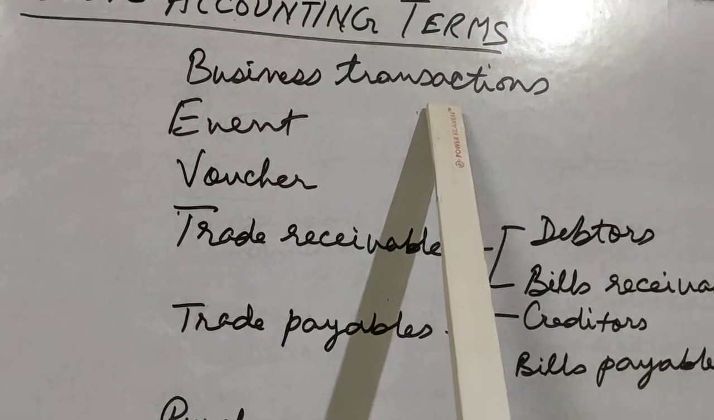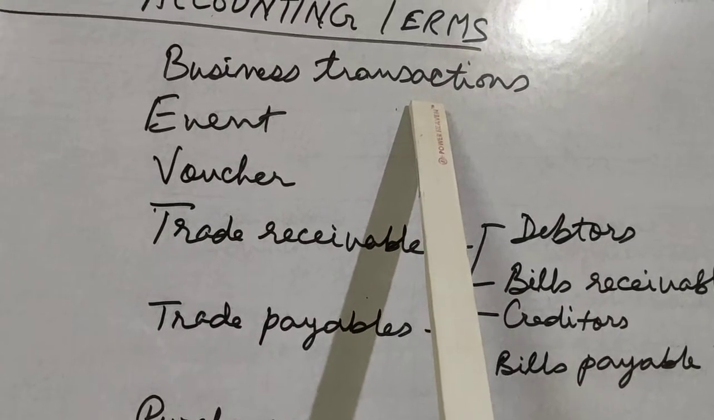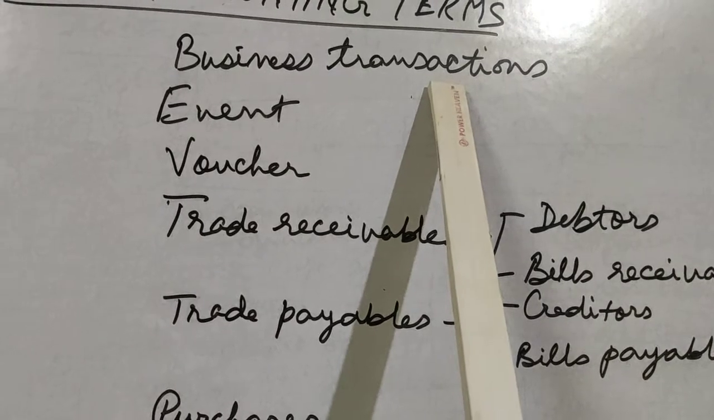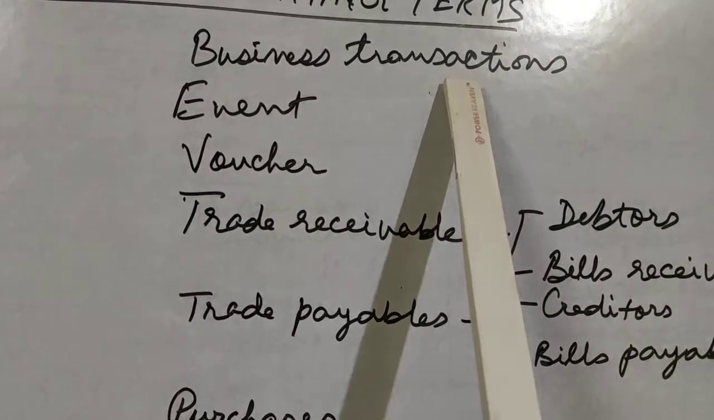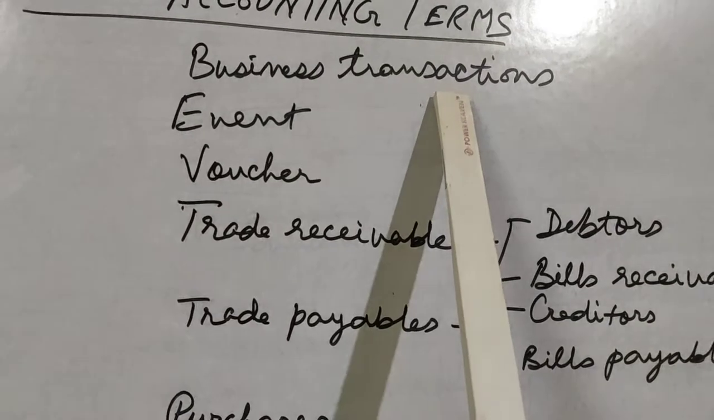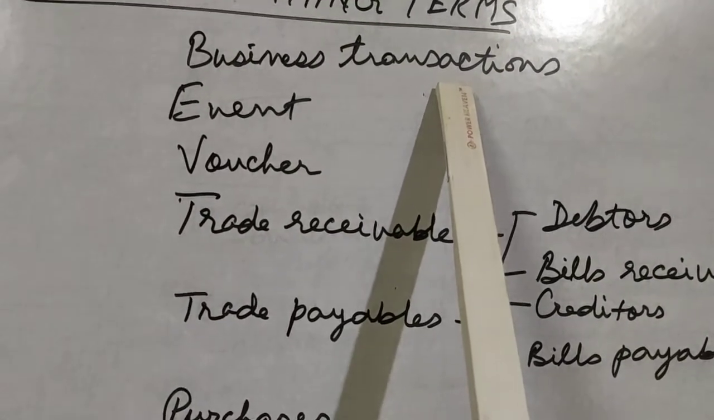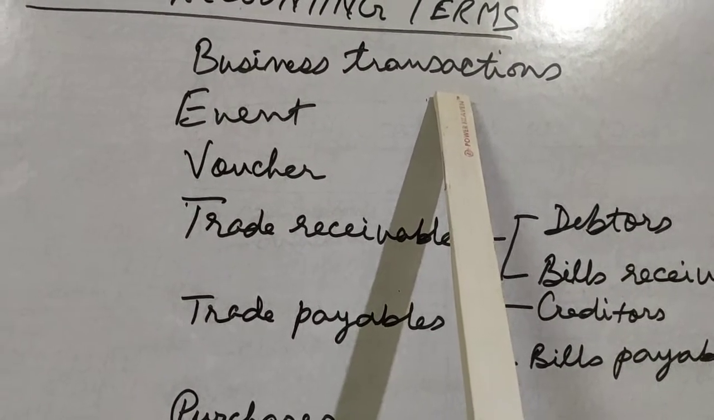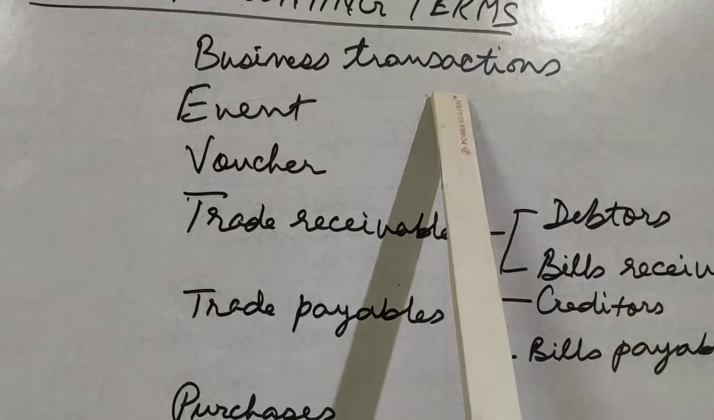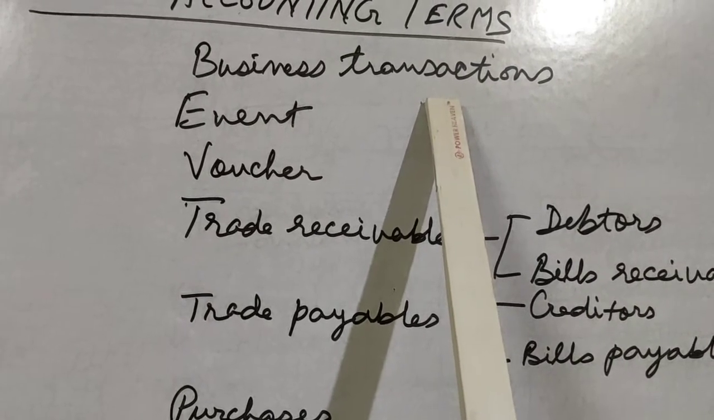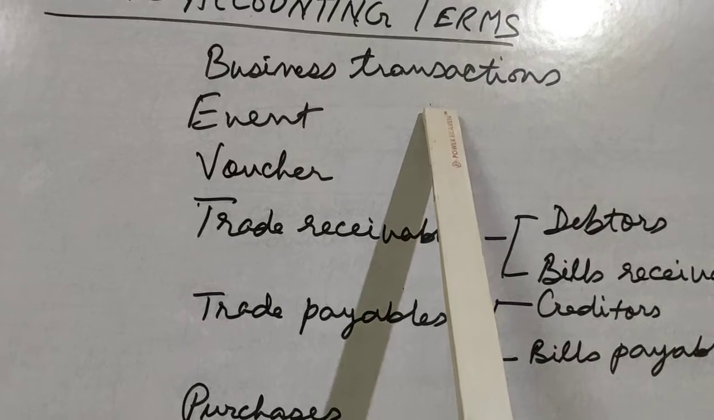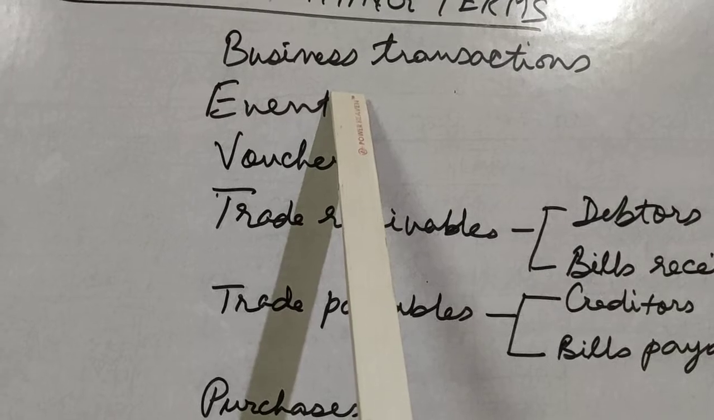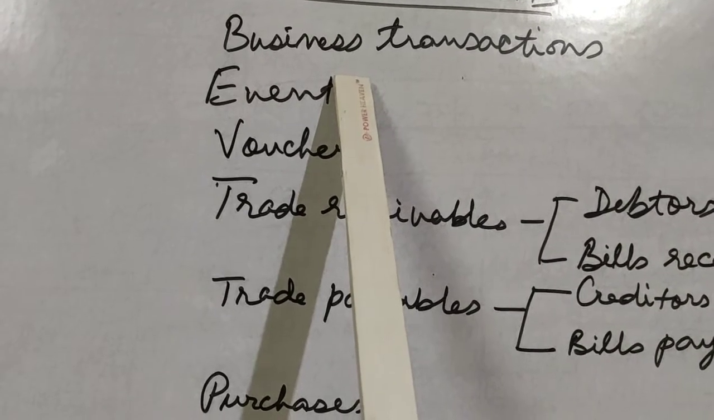But there are certain events or things that happen in a business to which no monetary value can be attached. They are not business transactions. And only business transactions can be recorded in accounts, because money is the common denominator by which we can express things. So for example, if the general manager of the business organization is sick, we cannot attach any monetary value to it. So it is a non-business transaction, even though it may have an impact on the business.